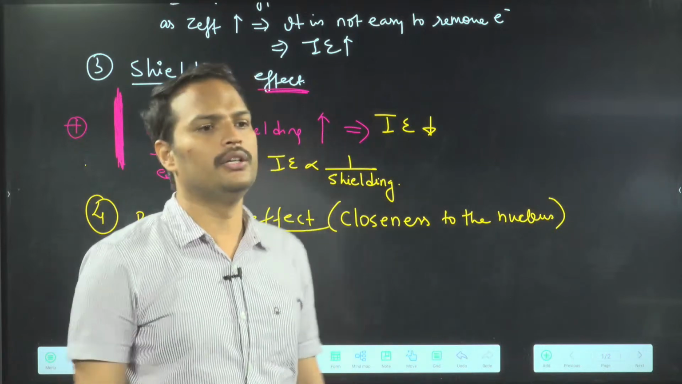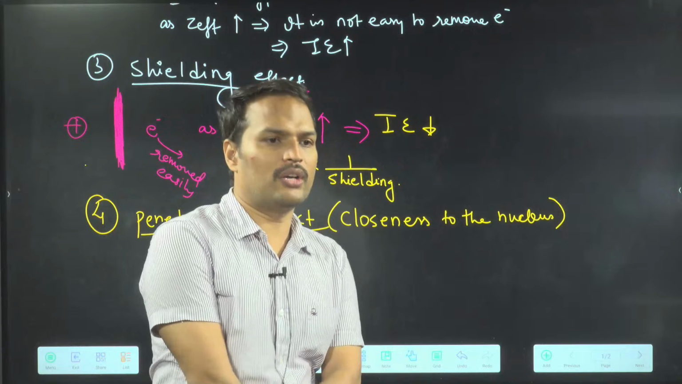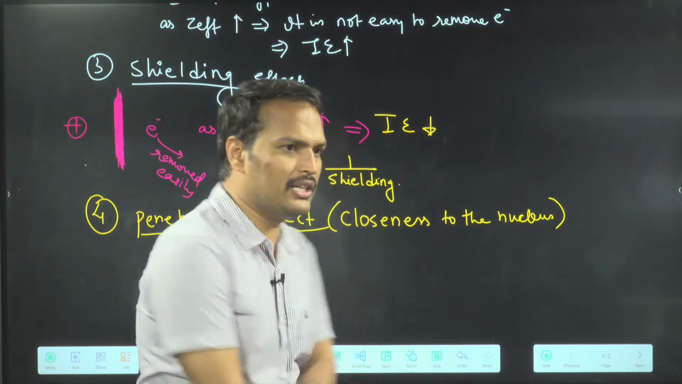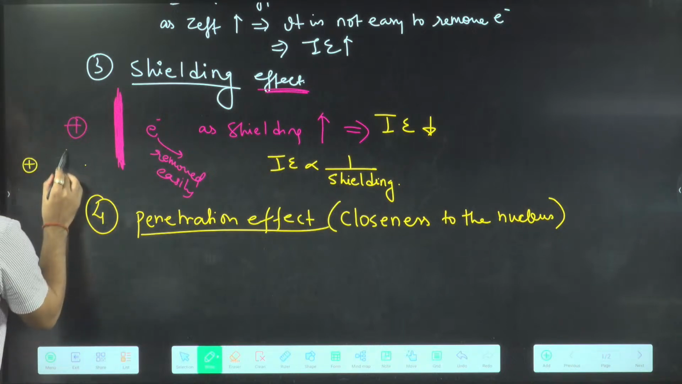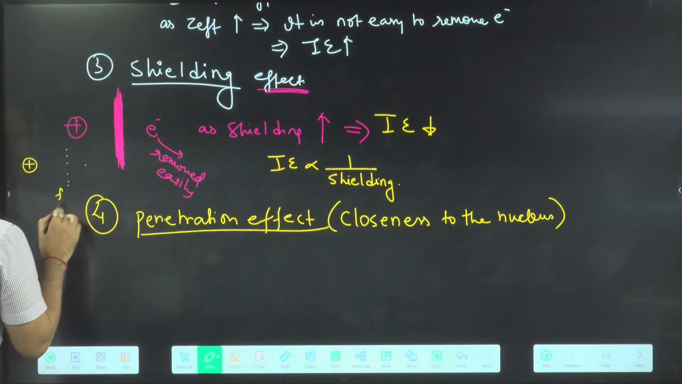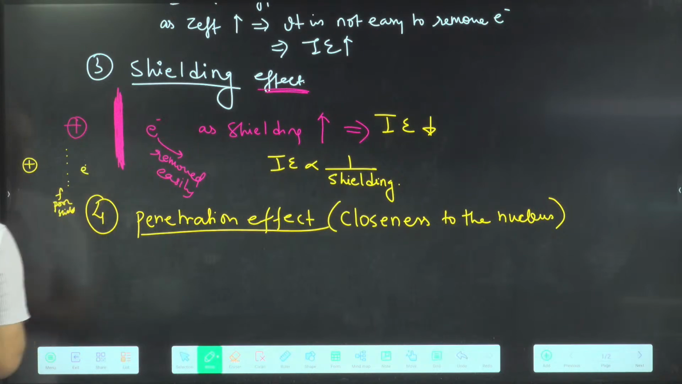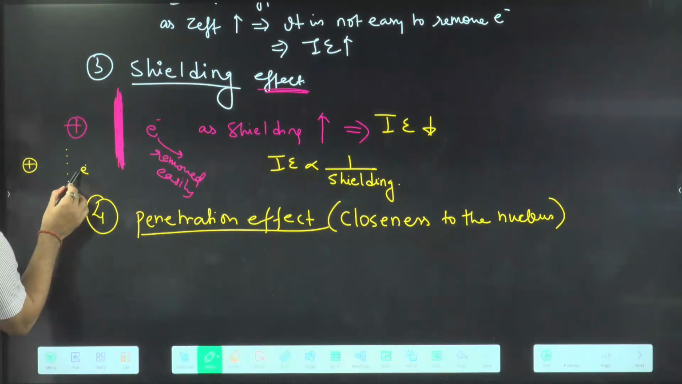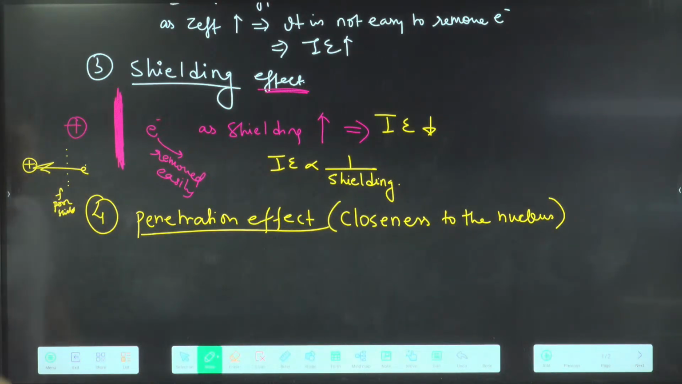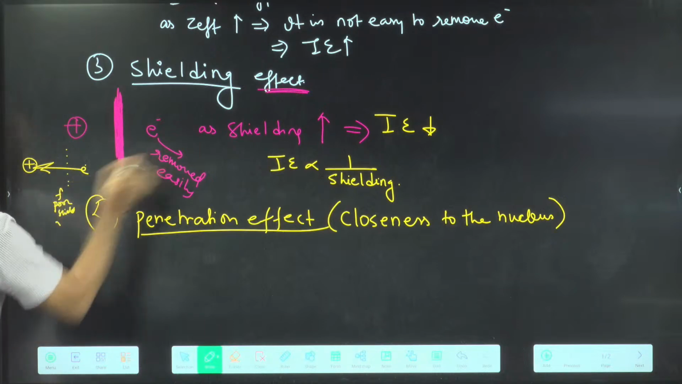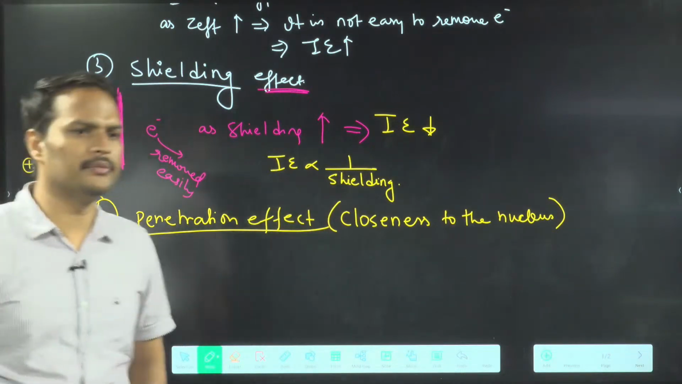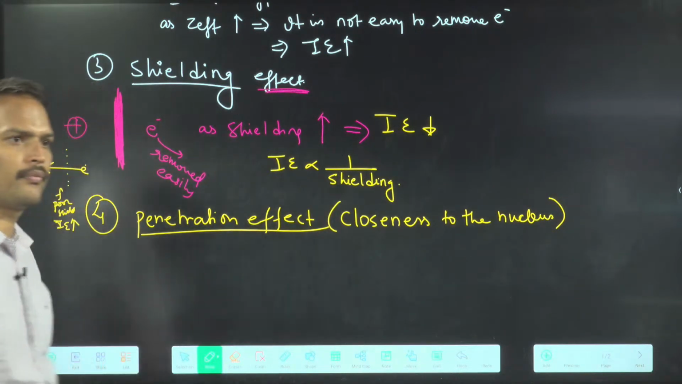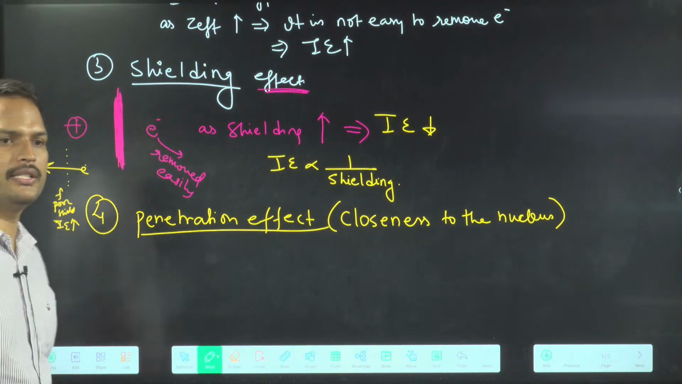Closeness to the nucleus. F orbital is a poor shielding, what does that mean? You can think like this: this was the nucleus. This is the F orbital, poor shielding. So what will happen now? Tell me, this is my electron. See, the nucleus can see this electron and it can attract it. Attract it means what? Difficult to remove. That means what? Ionization energy increases. Got the point? Check quickly. Is it clear, Bhavya?